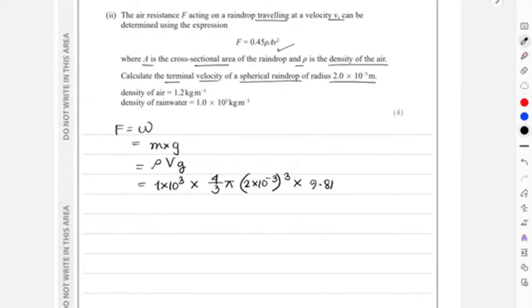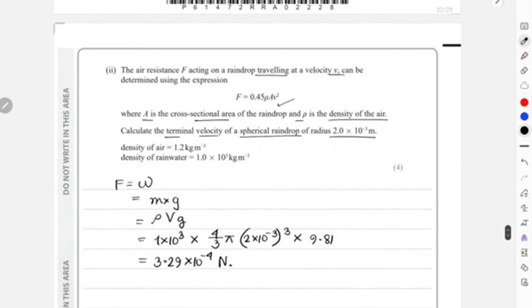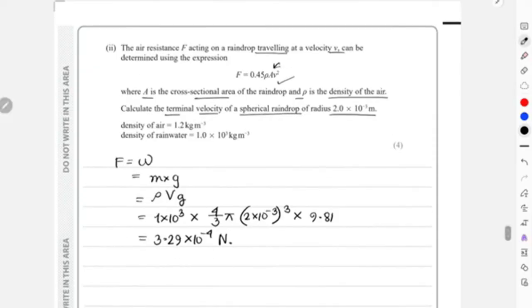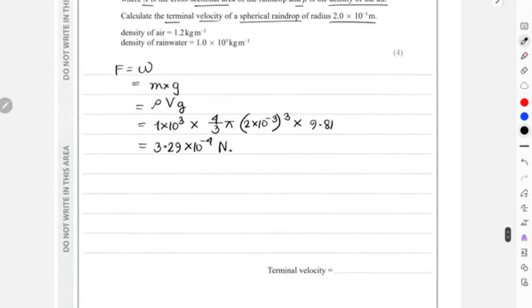Yes, the total weight is 3.29 into 10 to the power of minus 4 Newton. And other than that, nothing else is needed. Only the area for this raindrop will be needed, which we can obviously calculate within the equation.